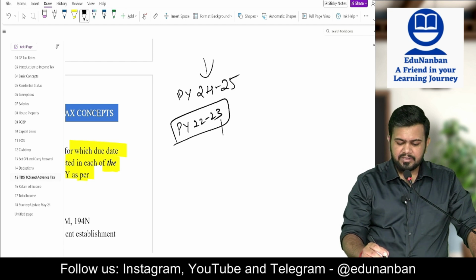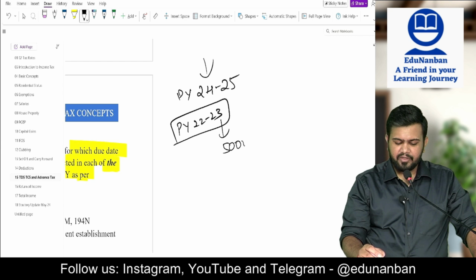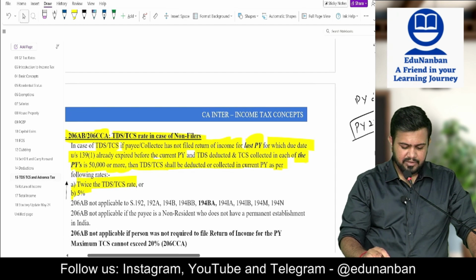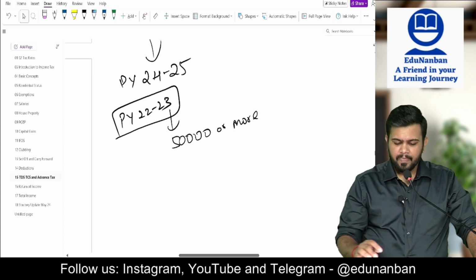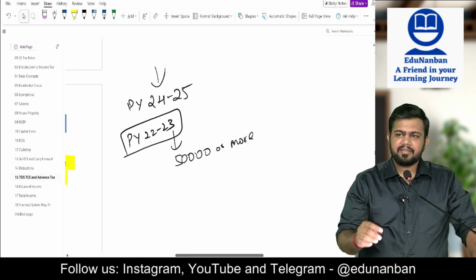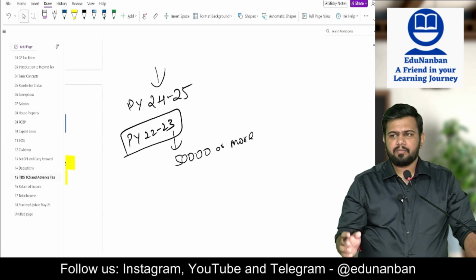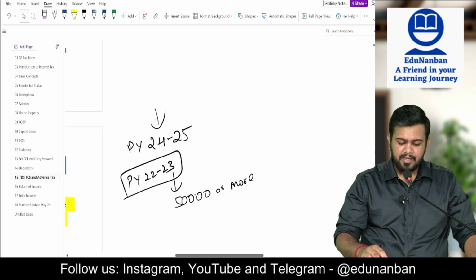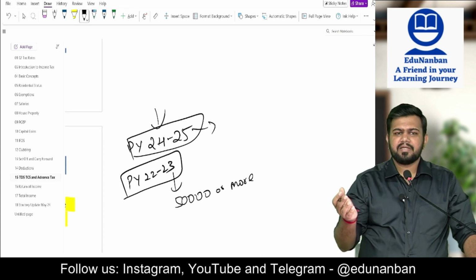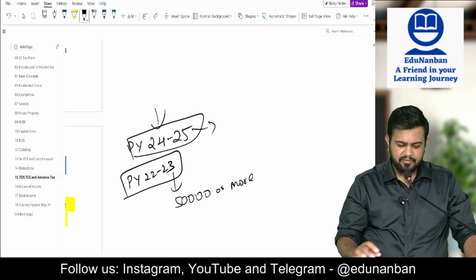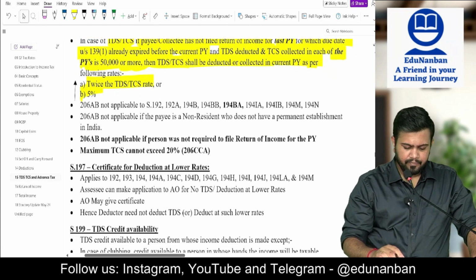Okay, for this year you see whether you had deducted TDS or collected TCS of 50,000 or more. In such case, you have to see whether they have filed their return of income for that year or not. If they have filed their return of income, no problem. If they had not filed their return of income, then in 24-25, you have to deduct at twice the TDS or TCS rate or 5%, whichever is higher.